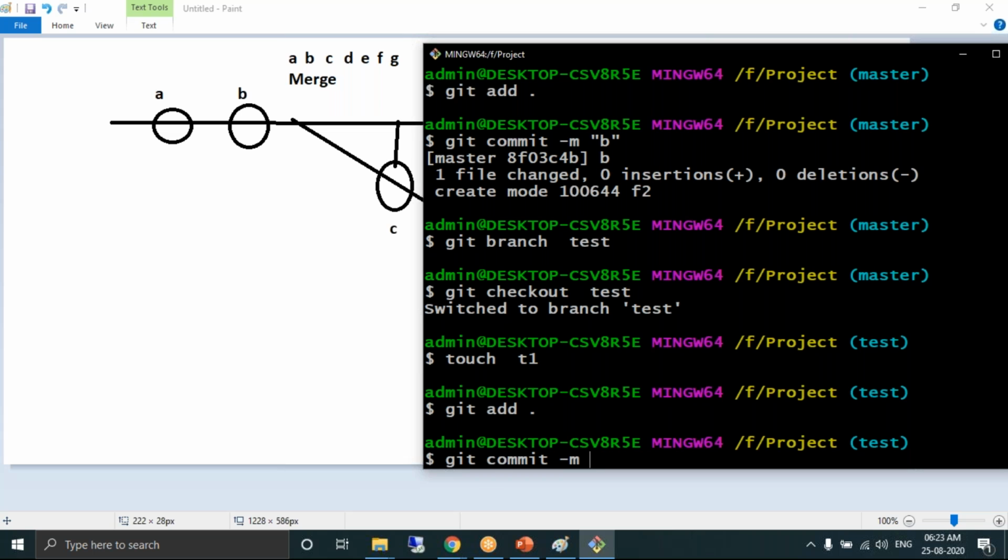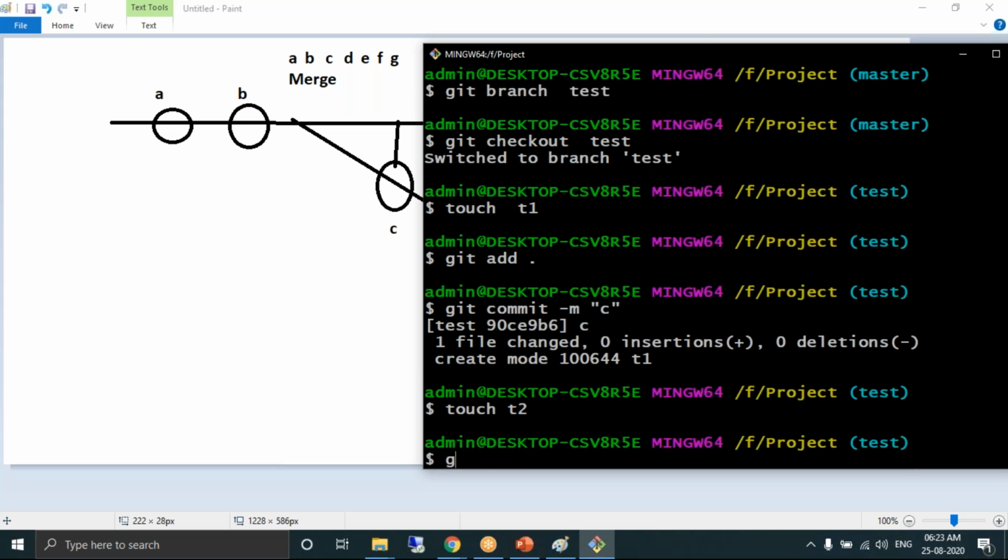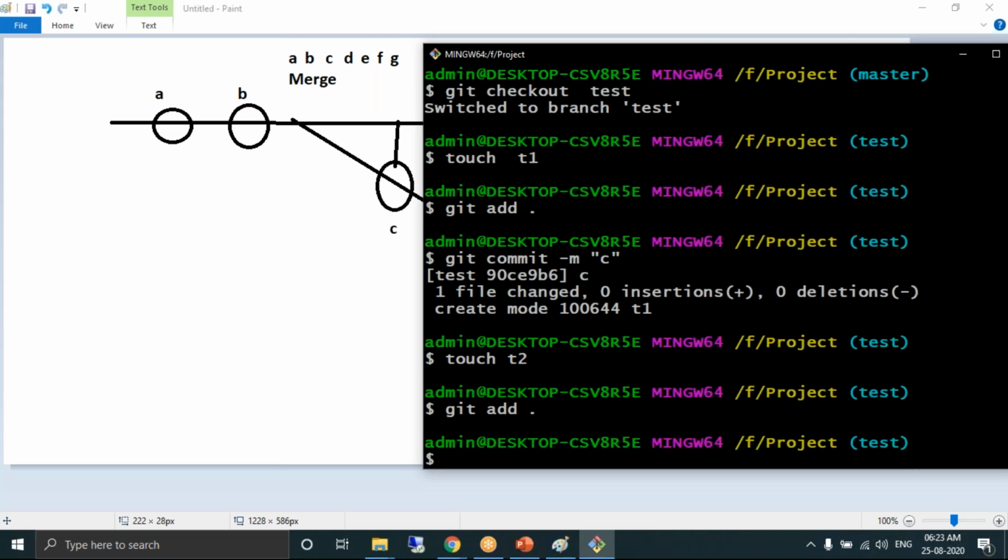Git commit -m. See, I'm directly writing the commands in Git Bash itself. I don't have a list of all the commands, so I'll send you running notes. All these are very simple.